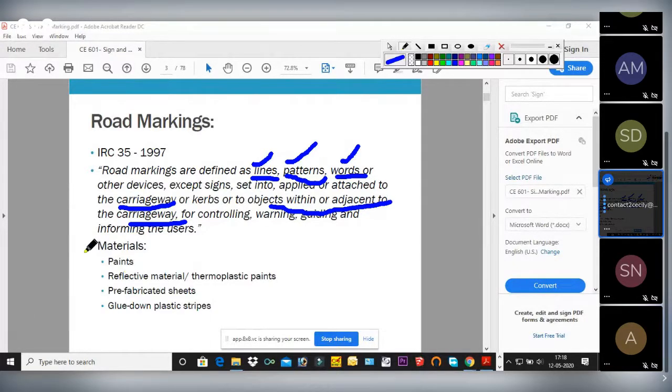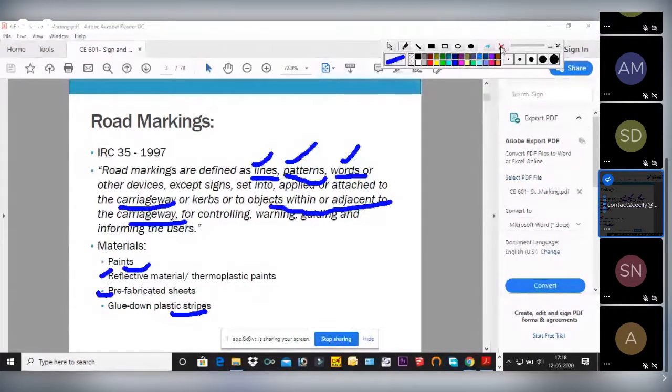Now, what are the materials that we use? It may be paint, some reflecting materials, retrofitting like that, or some prefabricated sheets or plastic stripes. So these are the materials used for road markings.